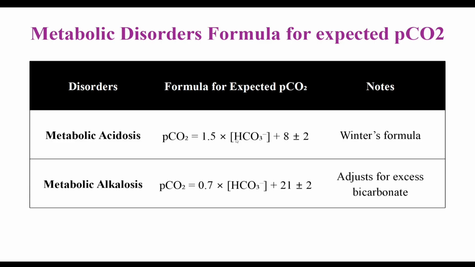This is the formula for metabolic acidosis. PCO2 calculation will be done from this, and for metabolic alkalosis, PCO2 will be 0.7 into bicarbonate concentration plus 21, plus or minus 2. So remember these formulas.